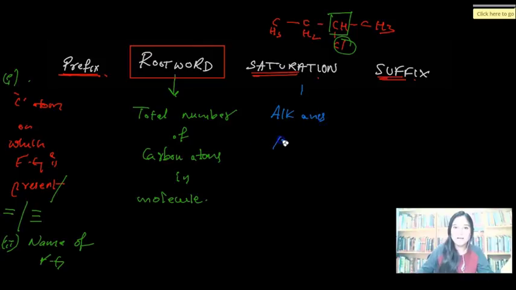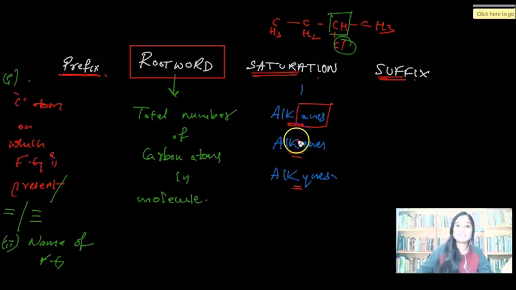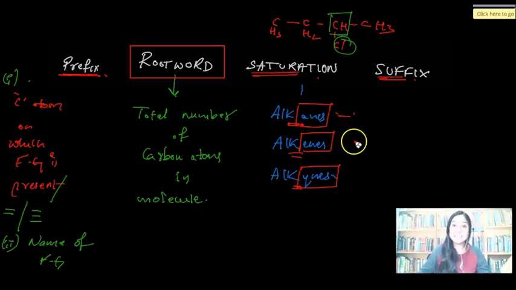Alkanes, alkenes, alkynes. What are these? See, I have given space between them. You should not give it actually. I have given it because I want you to notice the end part of these names. Anes contain all single bonds. Enes contain at least one double bond. Ines contain at least one triple bond.